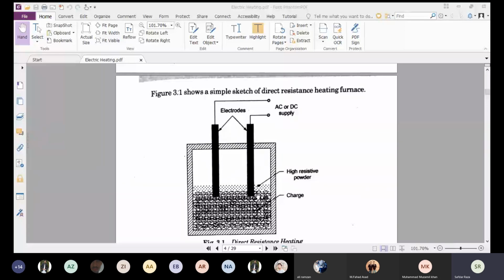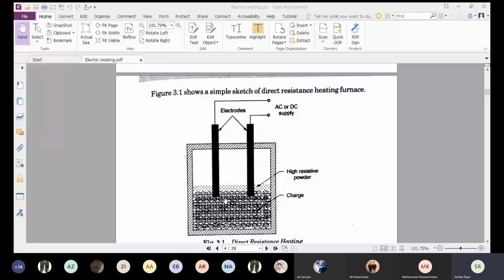When the charge near the electrodes gets heated up, it melts down and moves away from the electrode. So fresh charge takes its place, and automatically a stirring action takes place within this material.